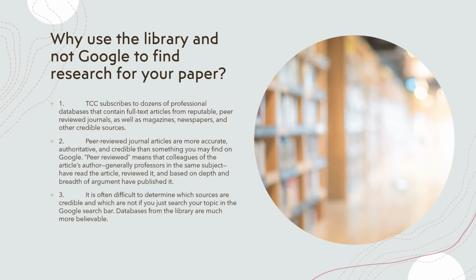This isn't the case with magazine or newspaper articles, but finding a peer-reviewed article for your paper would certainly be a help in solidifying your argument. And again, as I said, it's often difficult to determine which sources are credible and which are not if you just search your topic in the Google search bar.